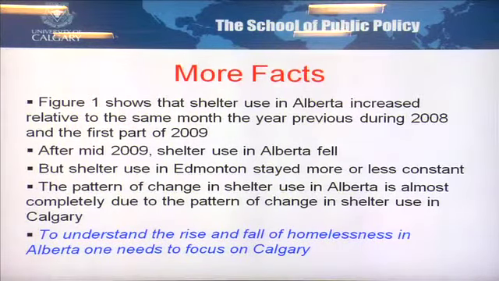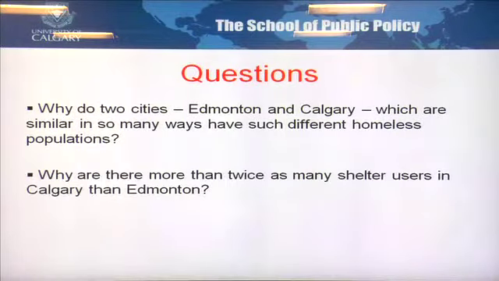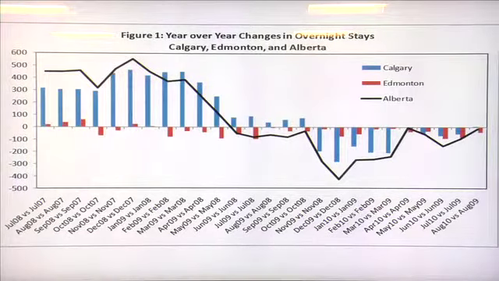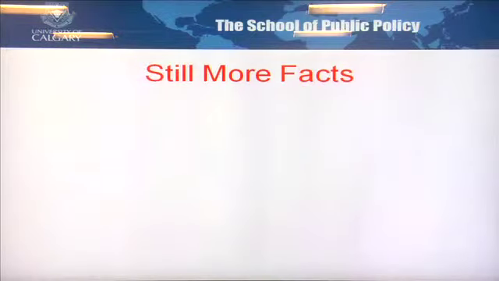Our facts now raise the question, why are there so many more homeless shelter users in Calgary than in Edmonton? And why is it that homelessness fluctuates so much more in Calgary than in Edmonton? We need to figure out why that is. The fluctuations of homeless shelter use is very high in Calgary. It rises, it falls, it rises, it falls. In Edmonton, it doesn't change very much at all. Why is this? So we started to look at some other facts.